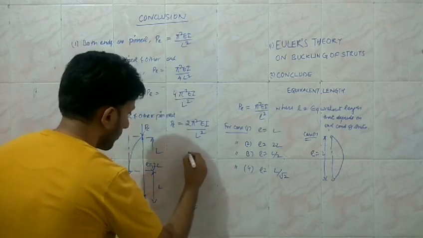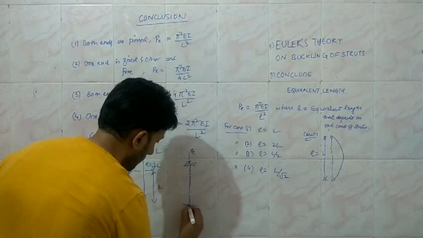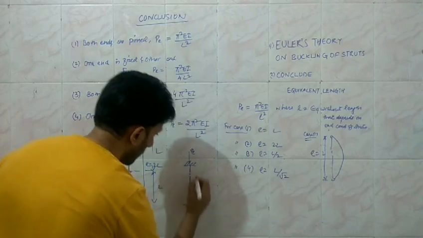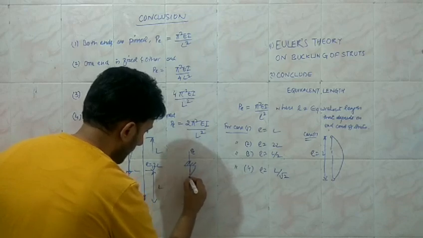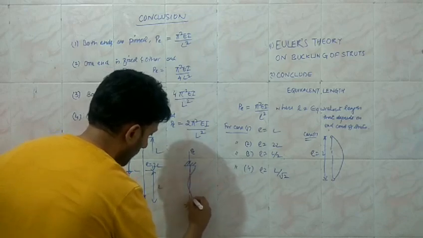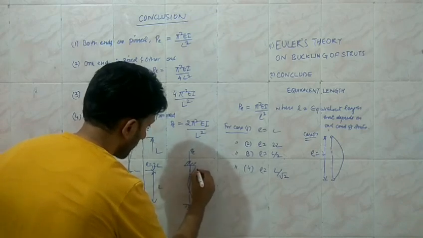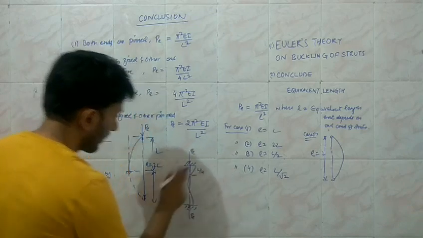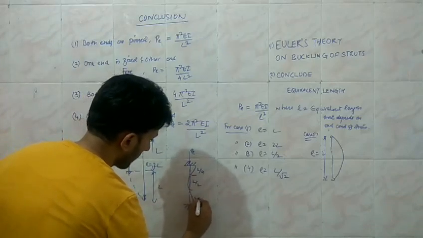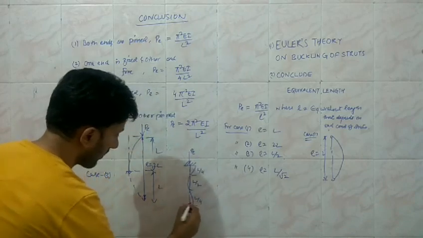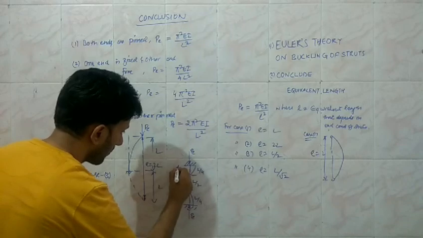When the critical value of the load is applied over here, the reaction is going to be here, critical value of the load, and it has been identified that there are two half sine waves, a quarter at the top and a quarter at the bottom. So this is equal to L by 4, a quarter of the sine wave, and this is equal to L by 2, and this is equal to L by 4, the length of the quarter of the wave, and this is the half of the wave,